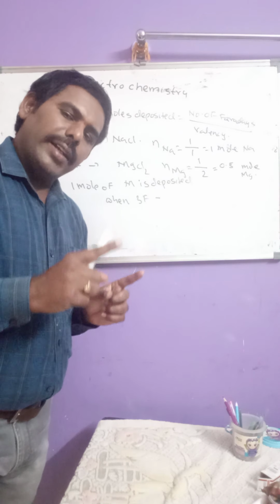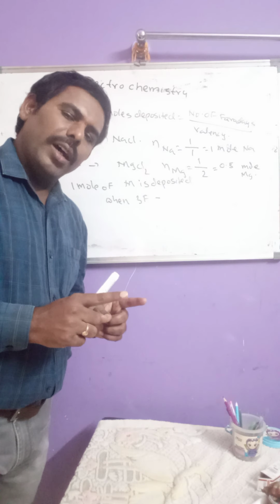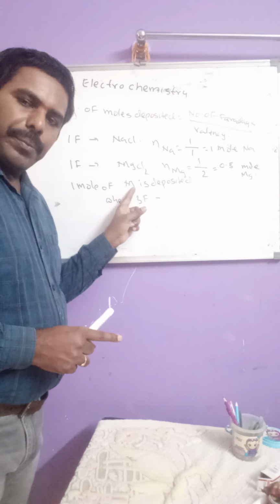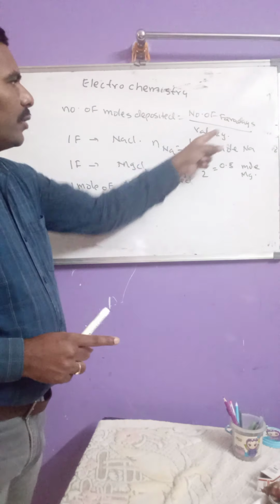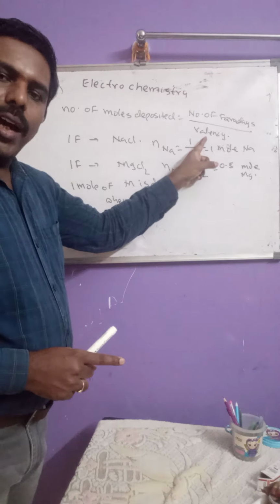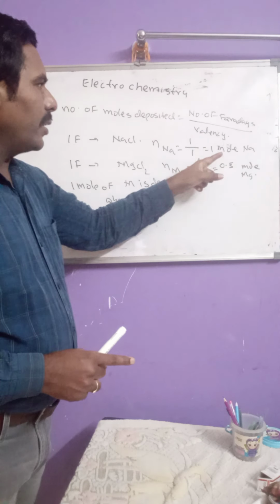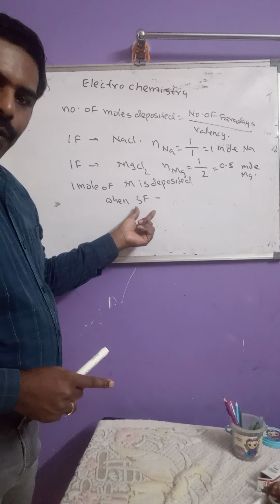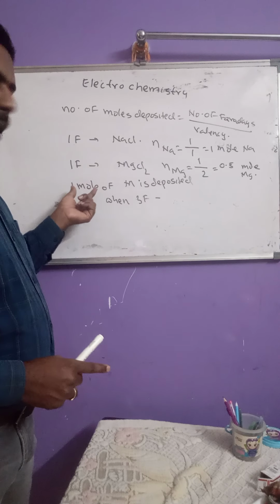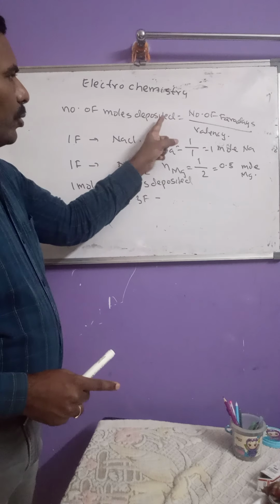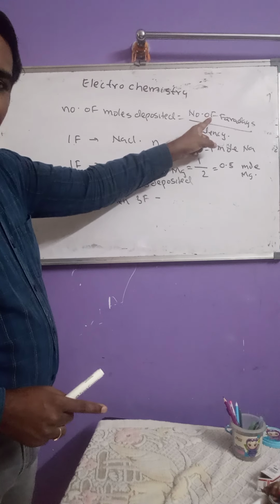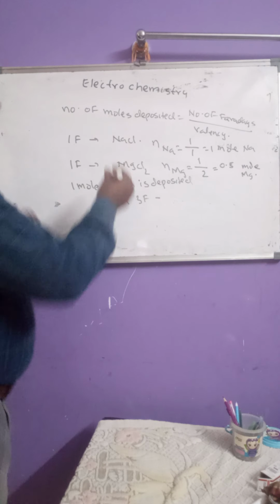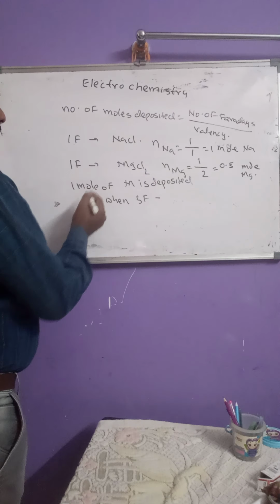First, to determine its chloride formula, we should know the valency of M. By using this formula, one should calculate valency, because in this question we have the number of Faradays and also the number of moles. So 1 mole deposited is given in the question.